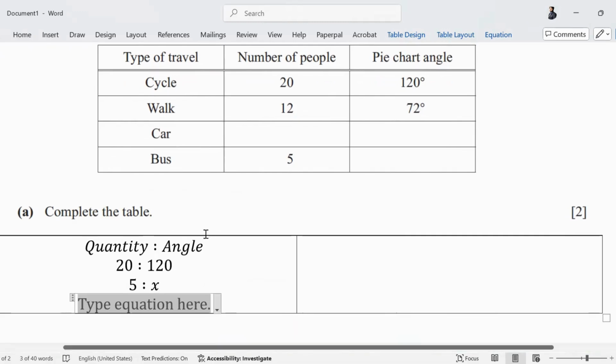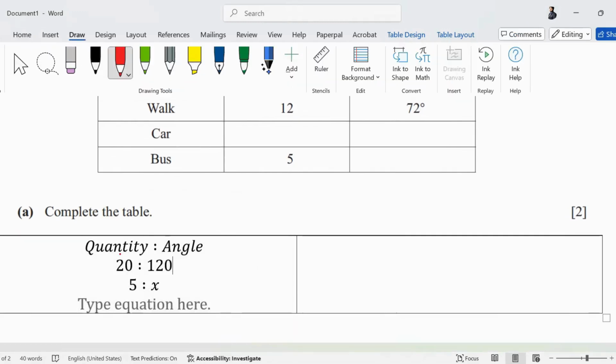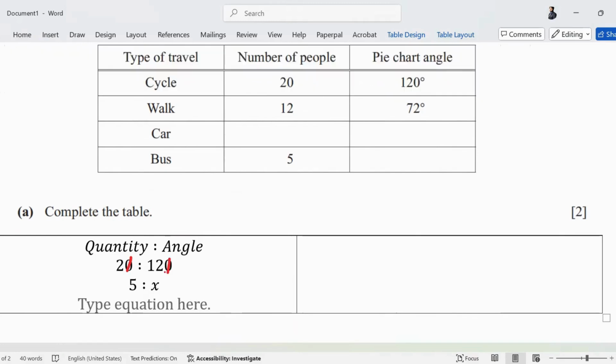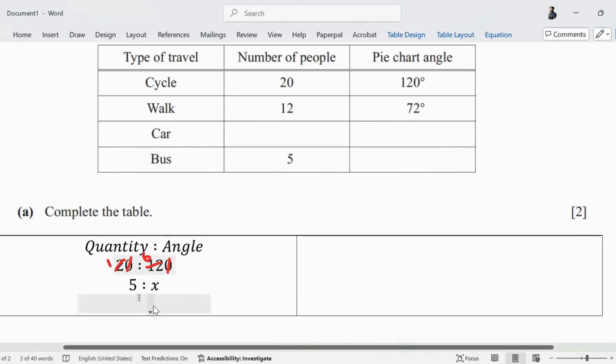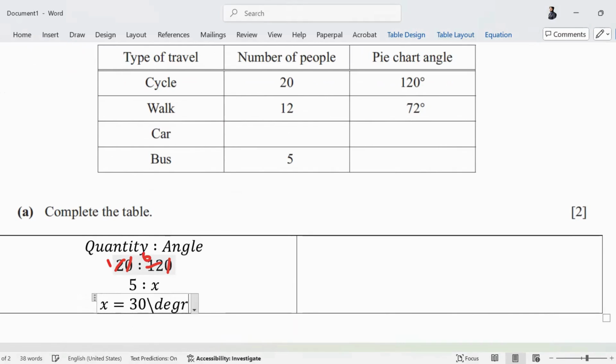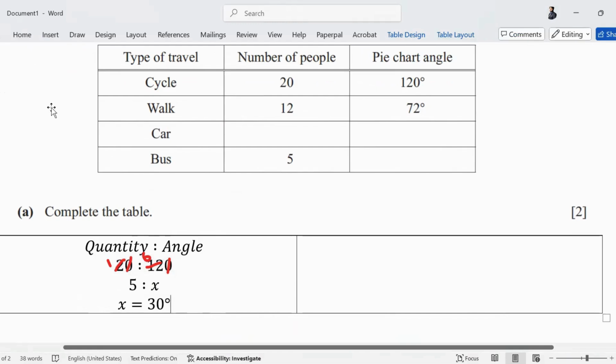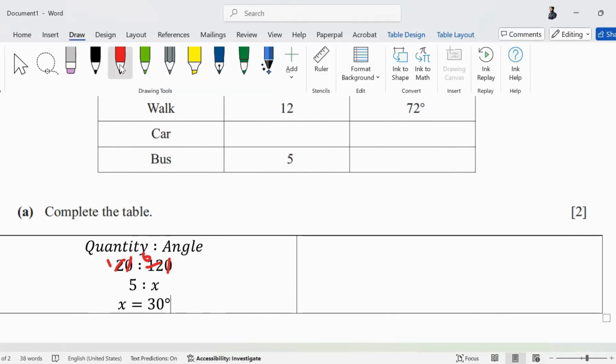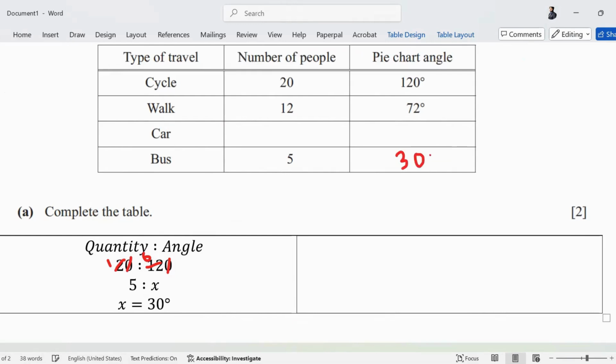थोड़ा सा इसको आसान कर लो नंबर्स को बिफोर यू प्रोसीड. 0 0 कैंसिल कर लिया करो. This 0 and 0 cancelled out. 2 1s are and 2 6 are. And then you cross multiply. So the value of x is 30 degrees. This is the angle for 5 people, right? So 5 people will take the angle 30 degrees.